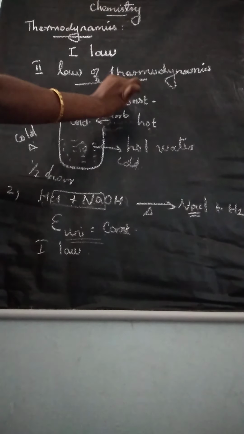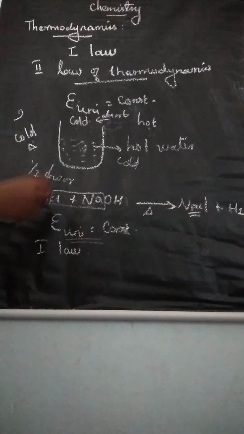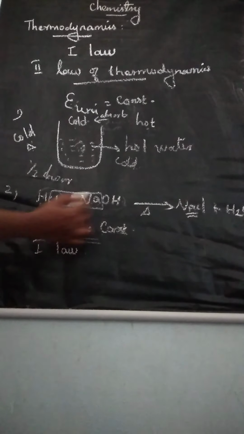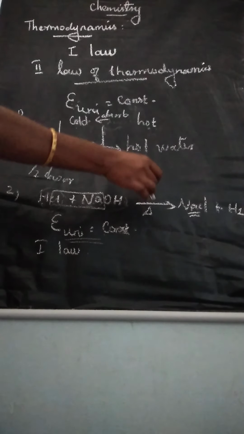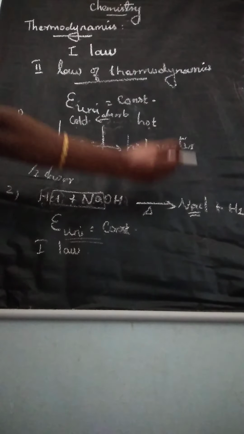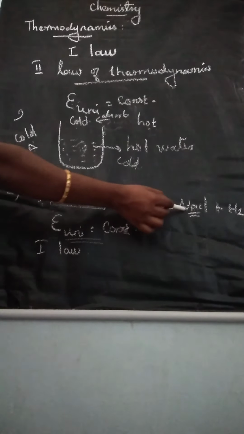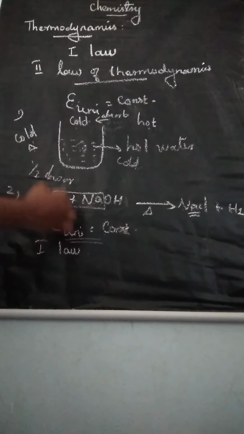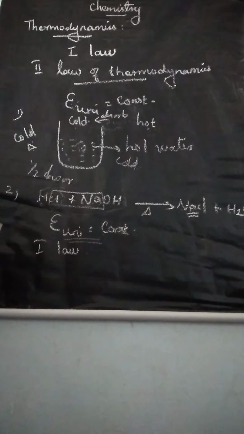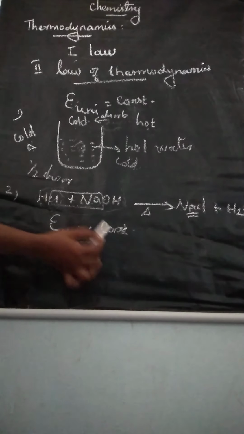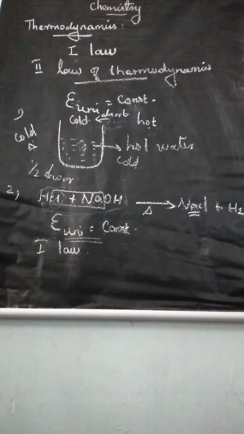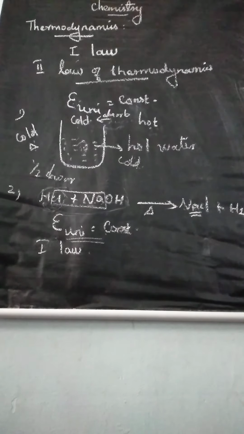Energy of the universe is constant. The same way, second example: hydrochloric acid mixed with sodium hydroxide forms sodium chloride and water. Here the sodium chloride absorbs the heat energy to form HCl and NaOH. So totally, according to the first law, the energy of the universe is constant. Understand? Okay, listen.